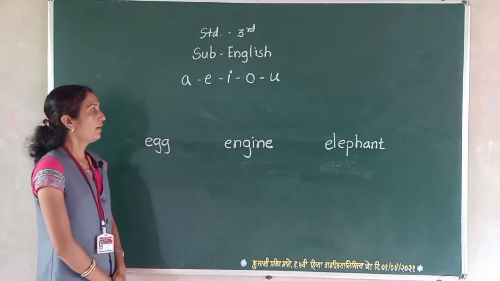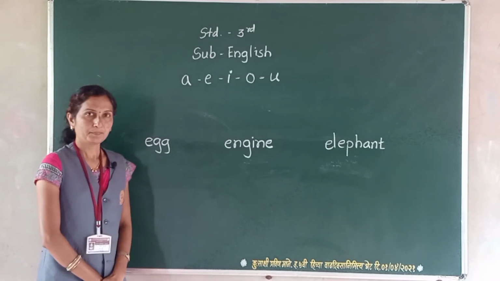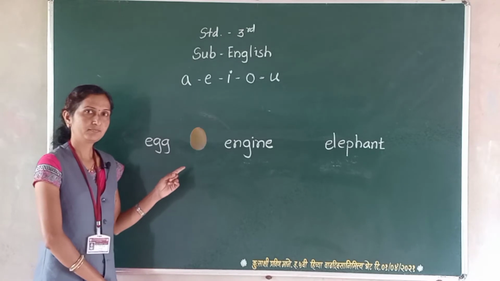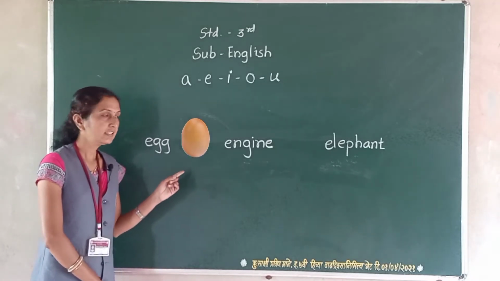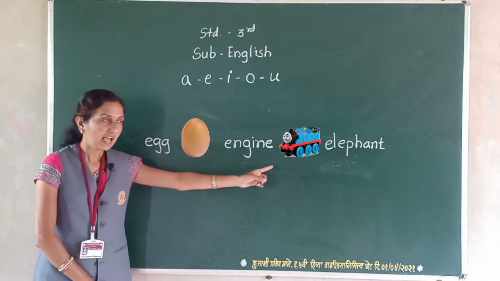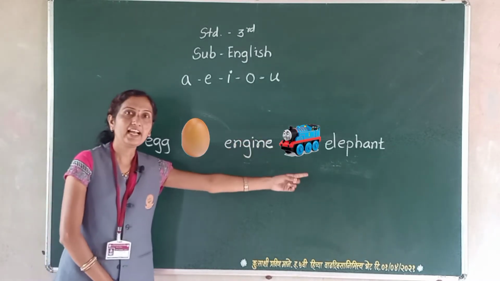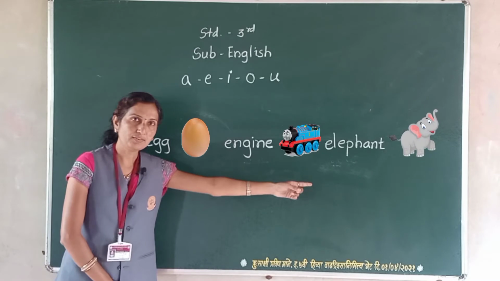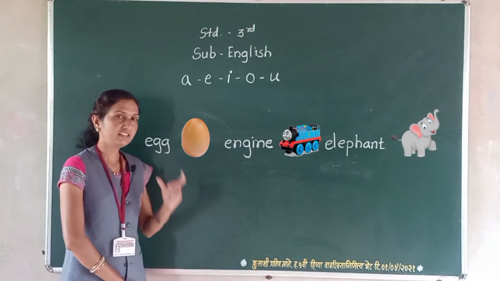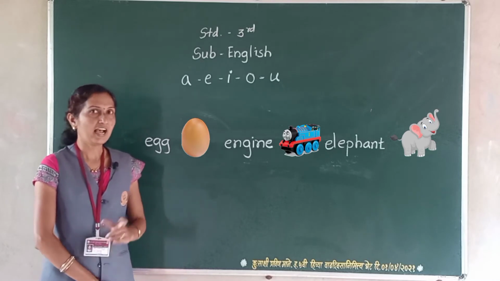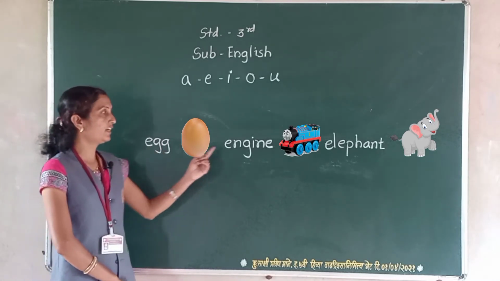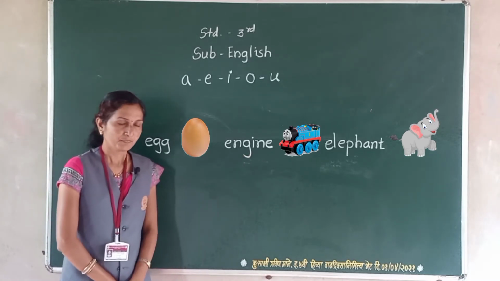Now we have pictures here. The first picture is egg. The second picture is engine. And the third is elephant. Now we underline the first letter of each word.